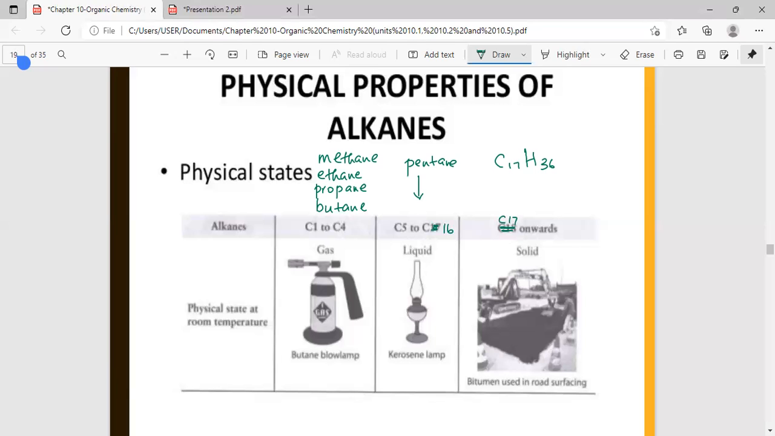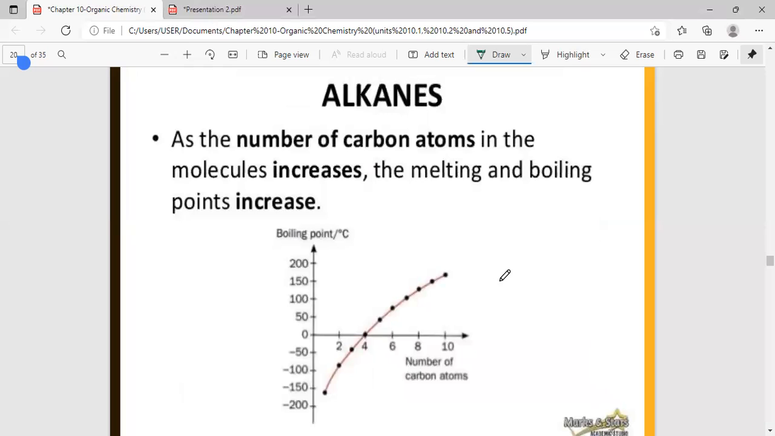Okay, so now let's move on. So this will be the first one. The second property is the melting and boiling point. Now, as the number of carbon atoms increases, the melting and boiling points increase. It's obvious, yeah, the melting and boiling points increase. Now, who can tell me why the melting and boiling point increases when the number of carbon atoms increases? You can see the graph here. You don't have to sit down and memorize this graph. This is just to give you an understanding of how, when the number of carbon atoms increases, the boiling point is increasing.